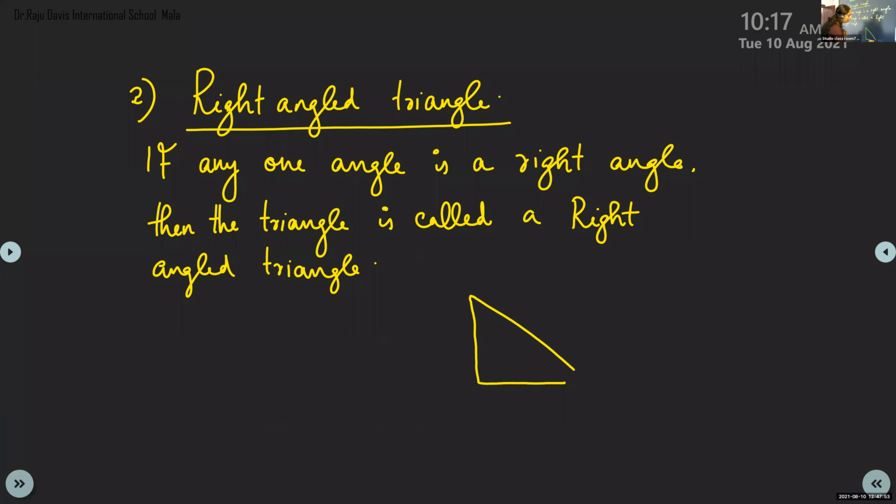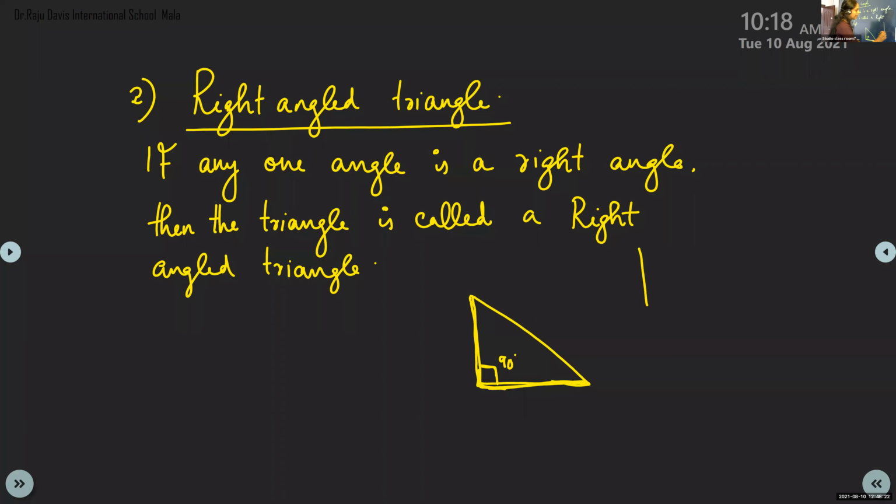So when you draw this, there should be an L-shape angle. When you see one angle in a triangle, you should understand whether it is a right angle or not. How, children? If an L is there. There is one L over there. So if I give this sign, you will understand, no? Yes, ma'am. So now I need to write in there 90 because this sign itself is 90 degree.